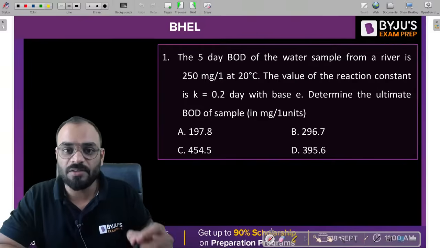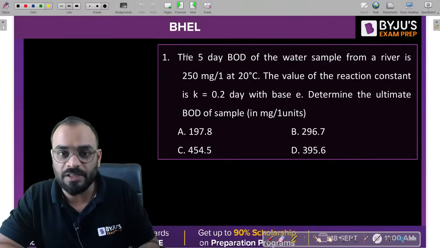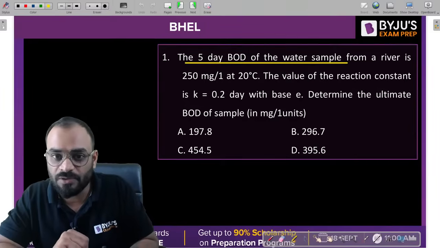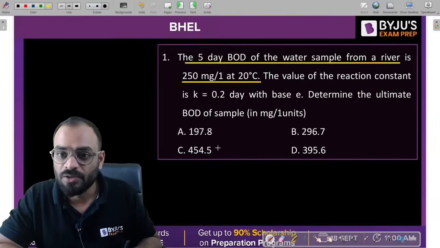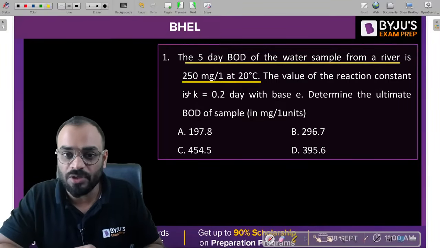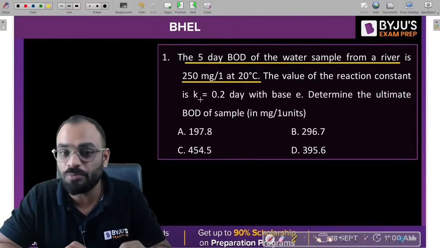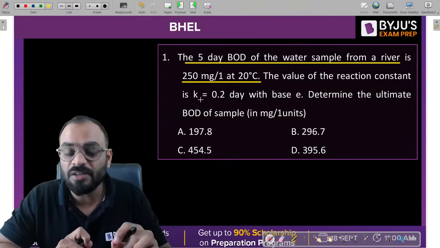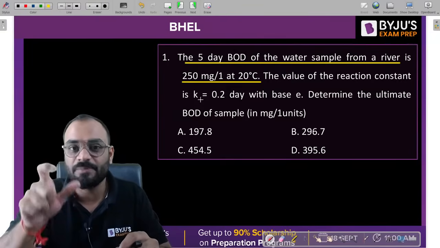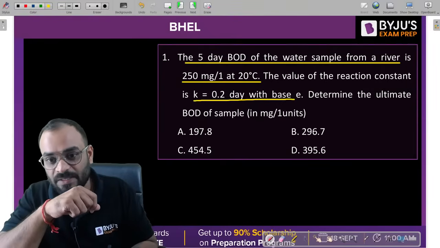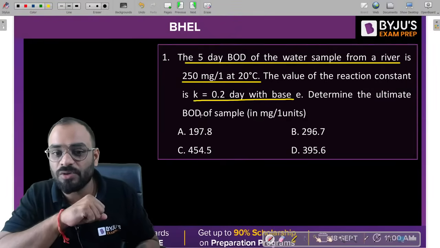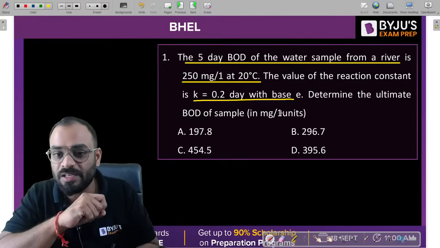Now, you can see what is given in the question. The 5-day BOD is given to us, which is 250 milligram per liter at 20 degrees centigrade. They have also given the value of K, which is 0.2. But you need to be careful while reading the value of K, whether it is base e or base 10. In the problem it is base e. Our task is to find the ultimate BOD of the sample in milligram per liter.